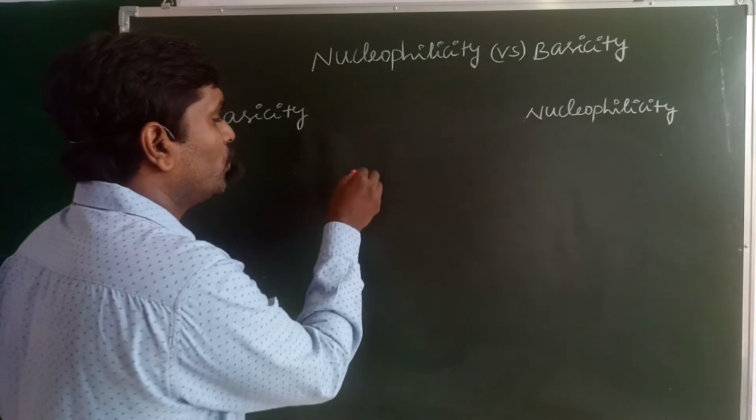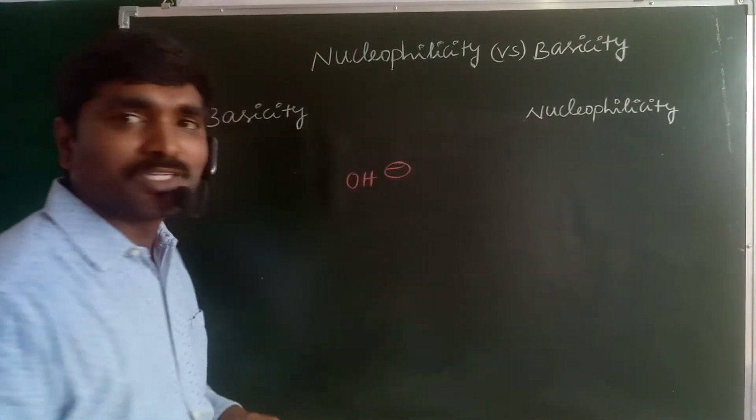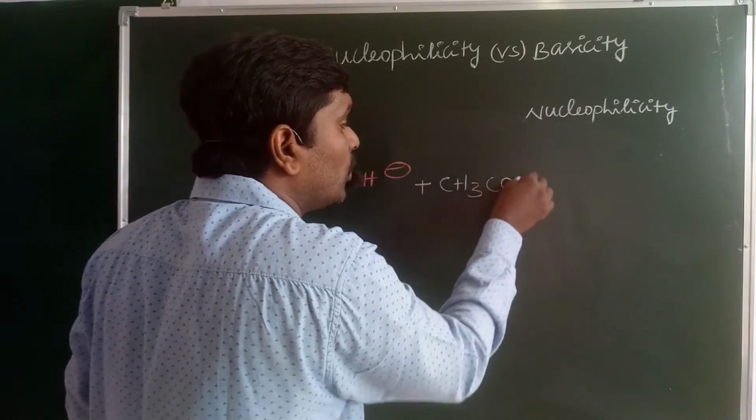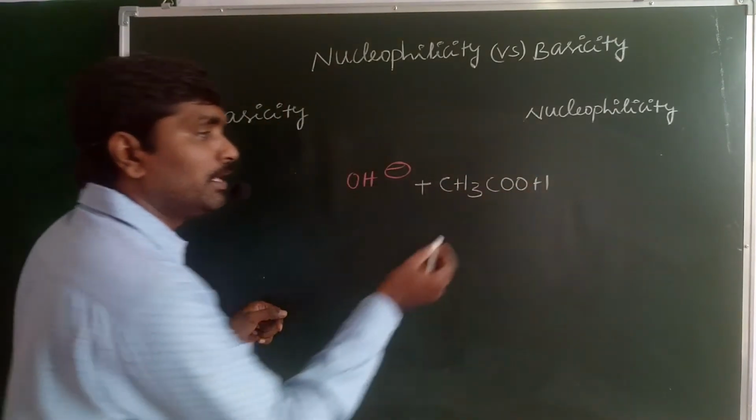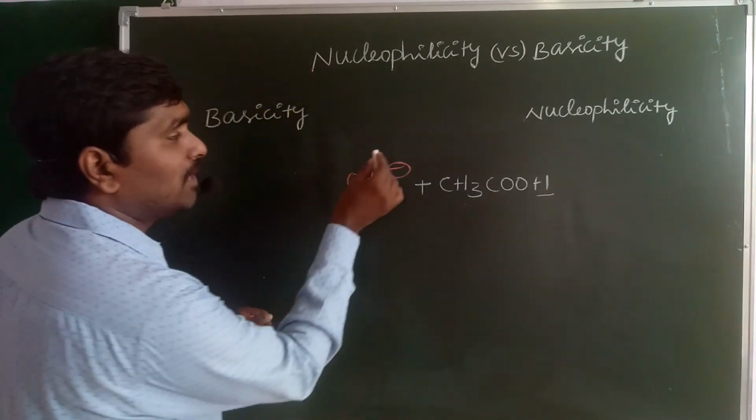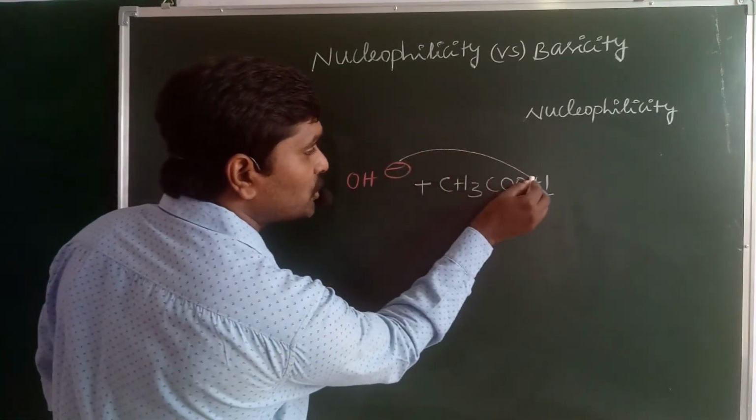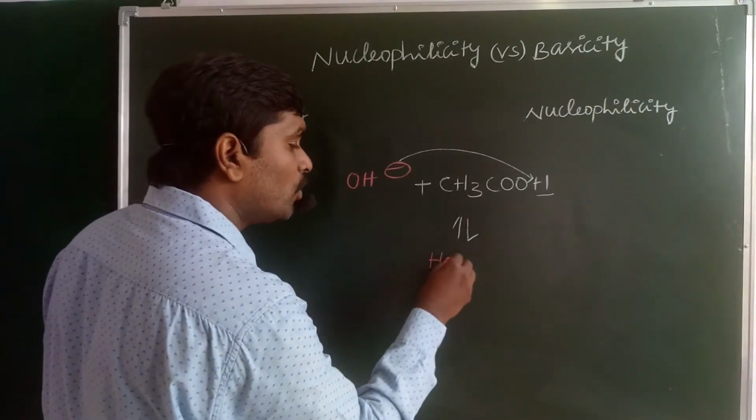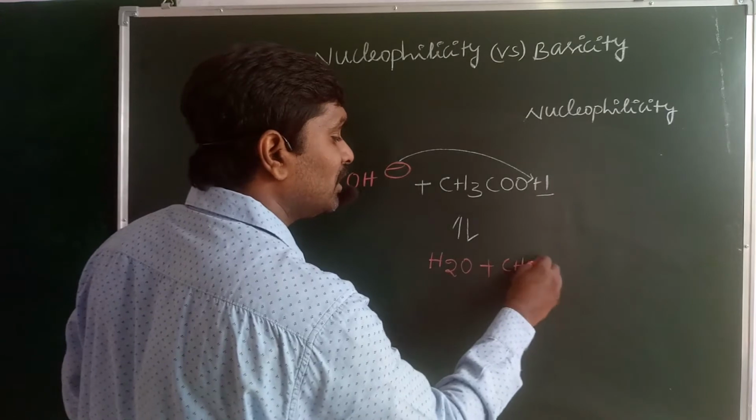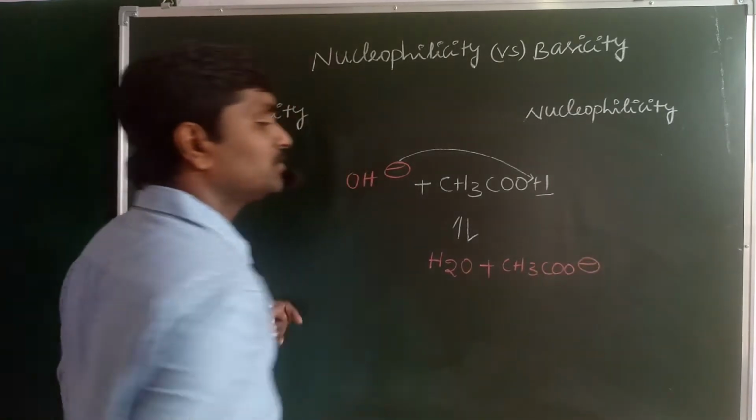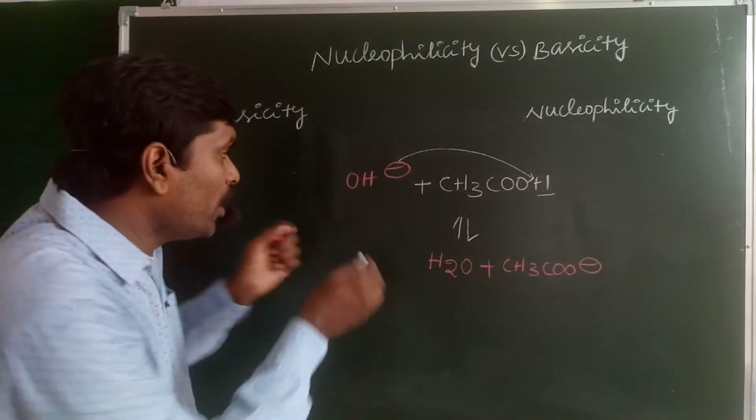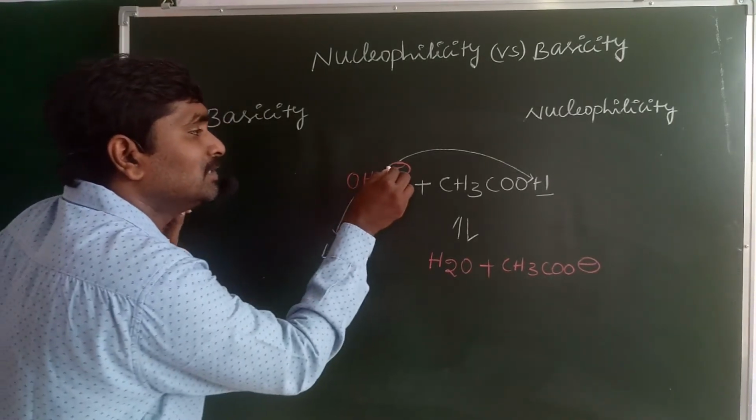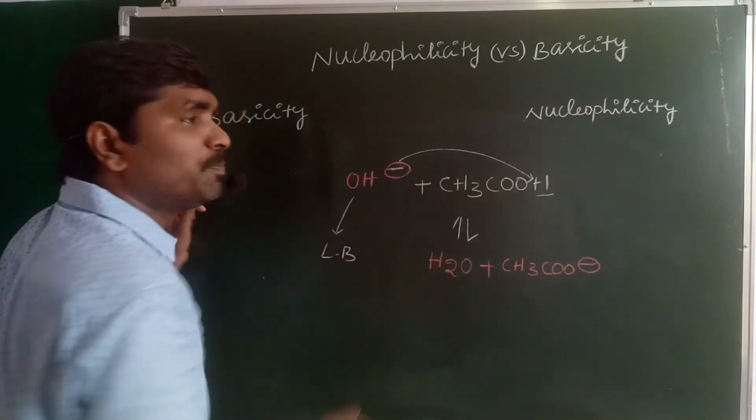Generally, when you take OH minus, it may react with CH3COOH, a carboxylic acid. The acid releases the H plus ion. The negatively charged electrons are donated to the H plus ion. It abstracts the proton and becomes H2O, a water molecule, plus CH3COO minus. What happened here? The OH minus in this condition behaves as a Lewis base, because the negatively charged electrons are donated to the H plus ion.